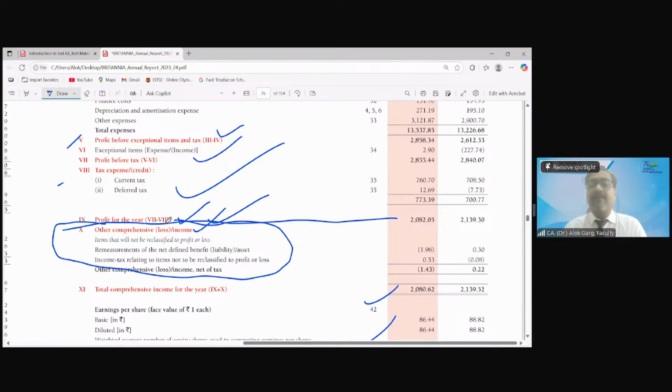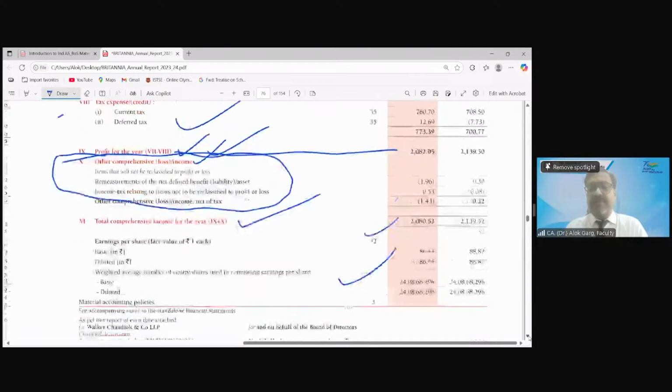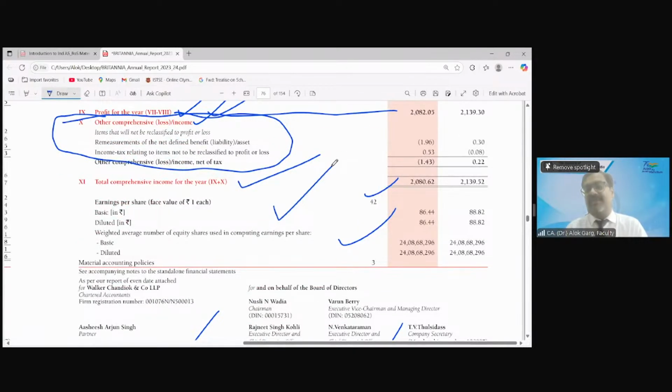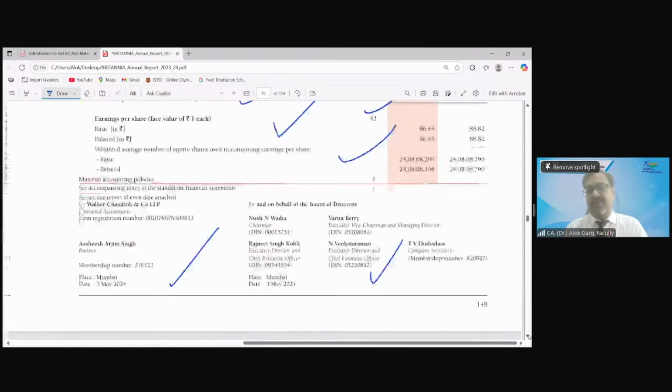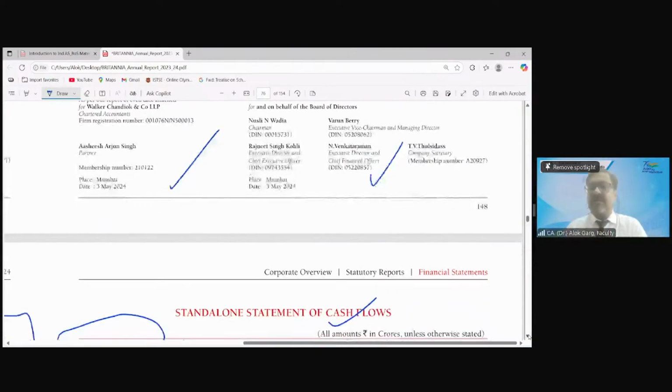And profit for the year plus other comprehensive income is known as total comprehensive income, right? The words other comprehensive income and total comprehensive income, where were these not there? These were not there in the ICAI P&L, but they are there in the Ind AS P&L. This format is given as per Division 2 to Schedule 3, right? And then after total comprehensive income, there is earnings per share, basic earnings per share, diluted earnings per share, okay? Is that clear?